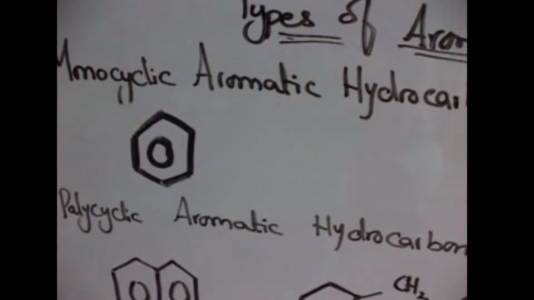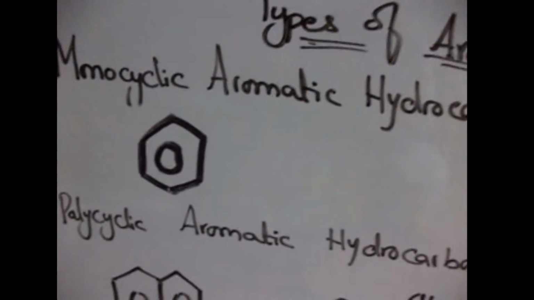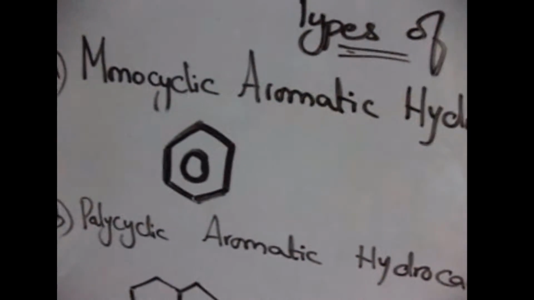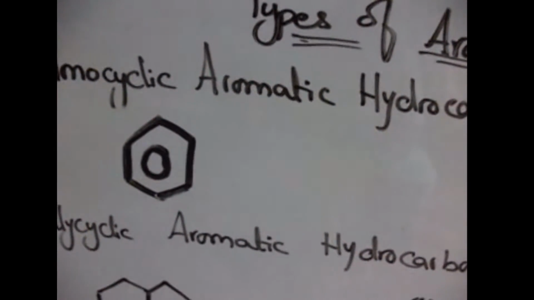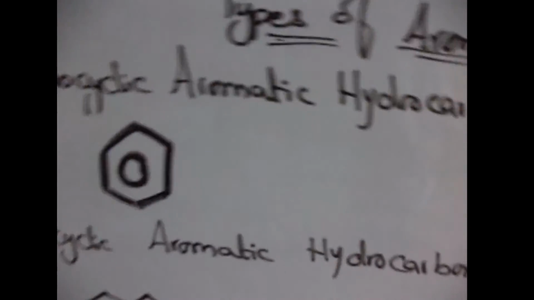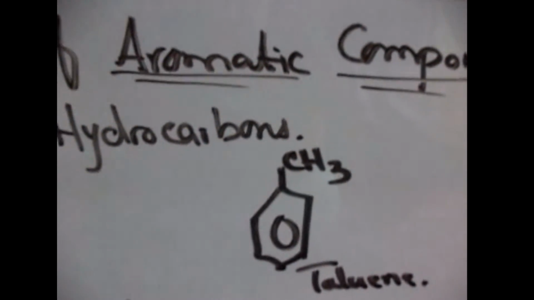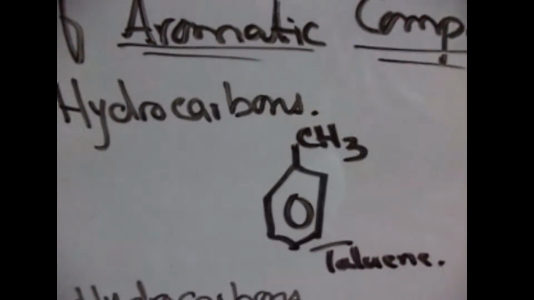Those aromatic hydrocarbons which have at least one benzene ring in their structure are the monocyclic aromatic hydrocarbons. They have only one ring. For example, benzene and toluene. Both of them have only one benzene ring in their structure.